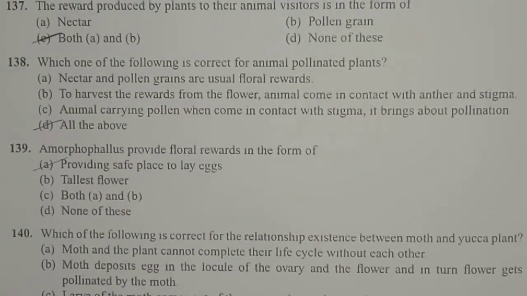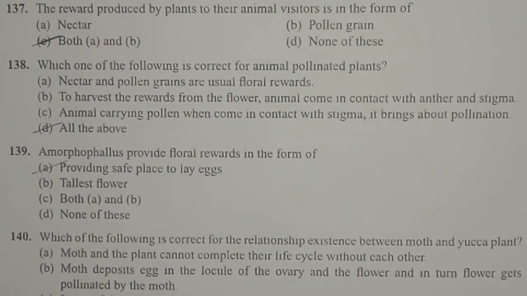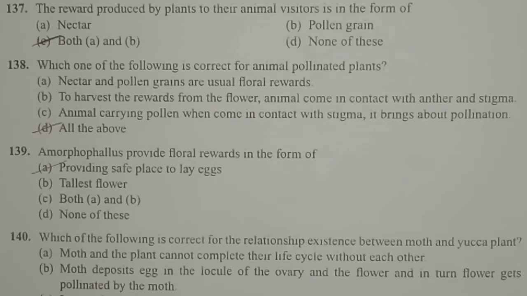Next one, which one of the following is correct for animal pollinated plants? Option A, nectar and pollen grains are usual floral rewards. It is correct. Option B, to harvest the rewards from the flower, animals come in contact with anther and stigma. Yes, in order to obtain the floral rewards, that is nectar and pollen, the animal visitor has to come in contact with the anther and stigma.